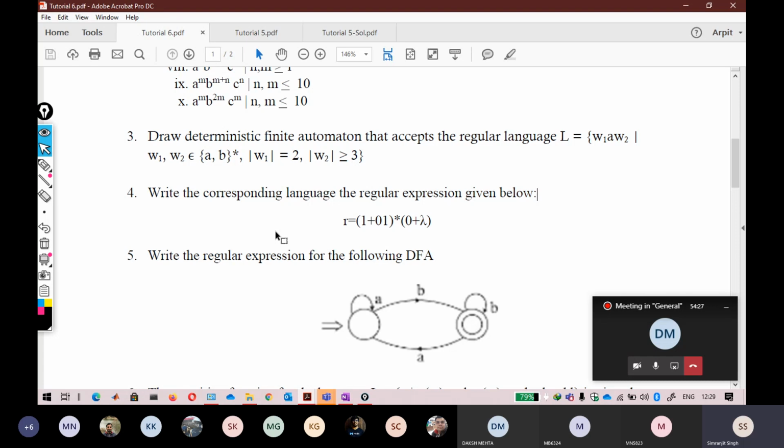Have you seen this language anywhere? I think you have seen this in the previous tute, if you remember. Just in place of A's, there are zeros, and in place of B's, there are ones. Can anybody recognize this language? Just take out some strings, I think you can understand it.